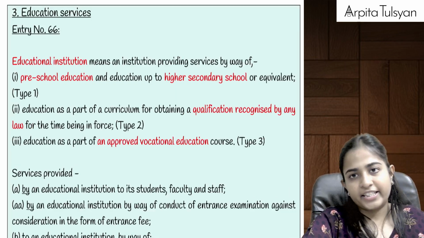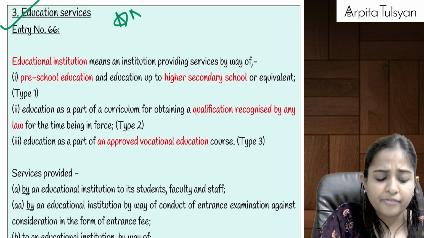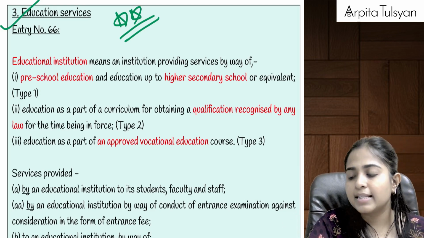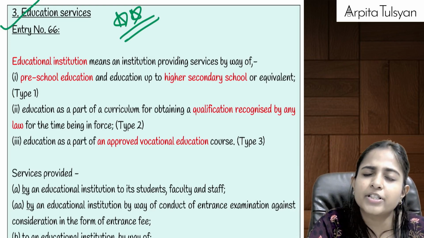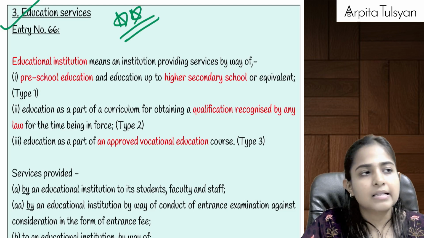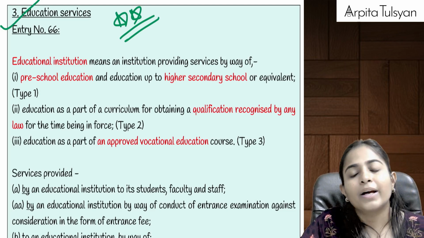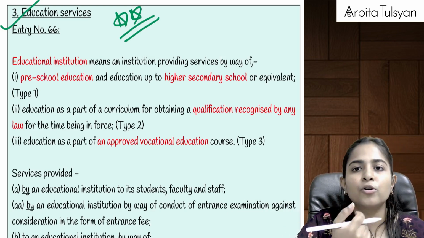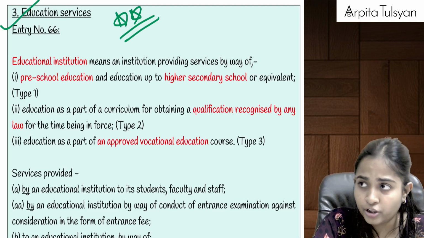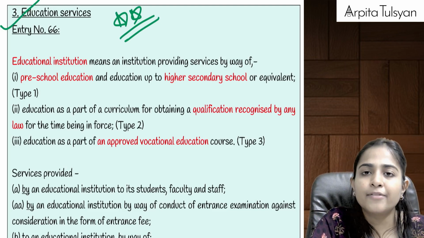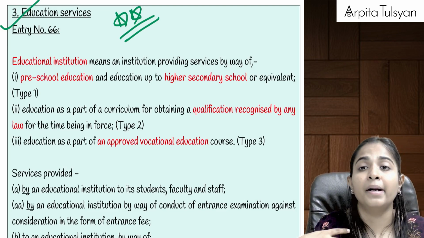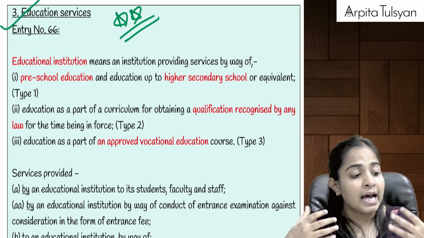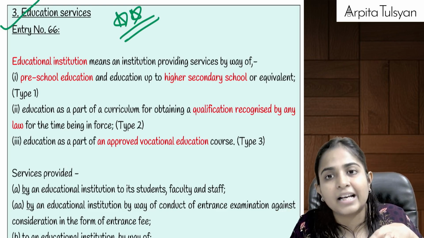Let's continue with the next type of service. Next is your educational services. Very important from your exam point of view. In education services, let's do the first entry, that is entry number 66, which is very crucial. We are going to divide this entry number 66 into 2 parts. One is an output service by an educational institution, and the second one is an input service by the educational institution. What do you mean by this? Output service by an education institution means services which are provided by an education institution, and input services of an education institution means the services which the education institution has taken from someone.